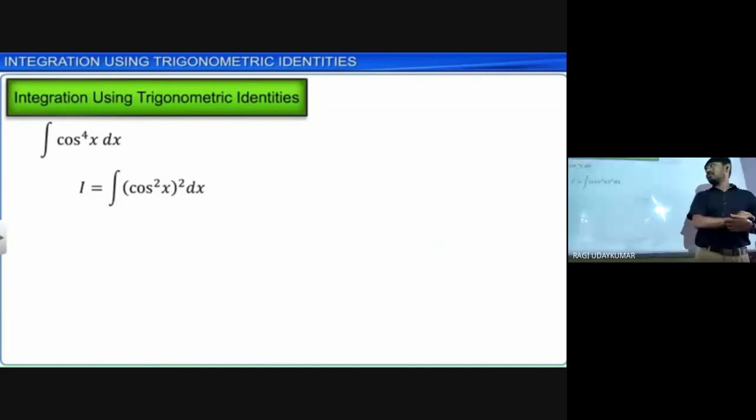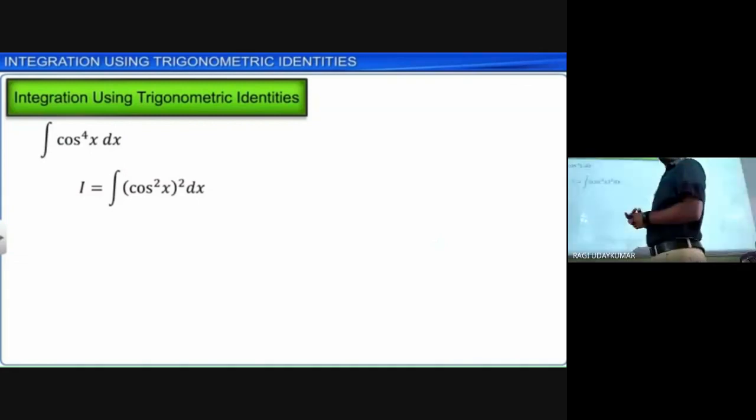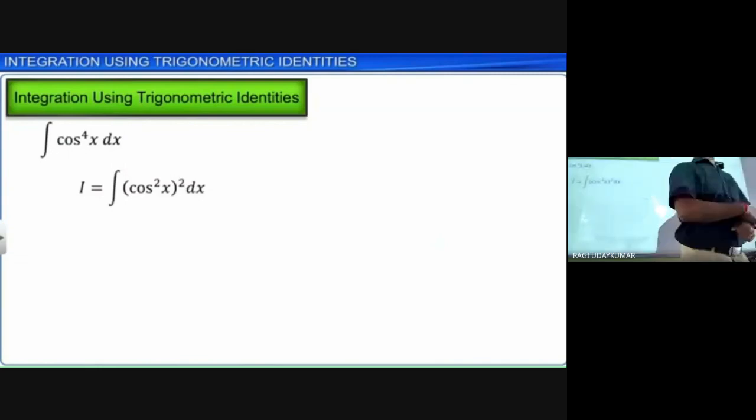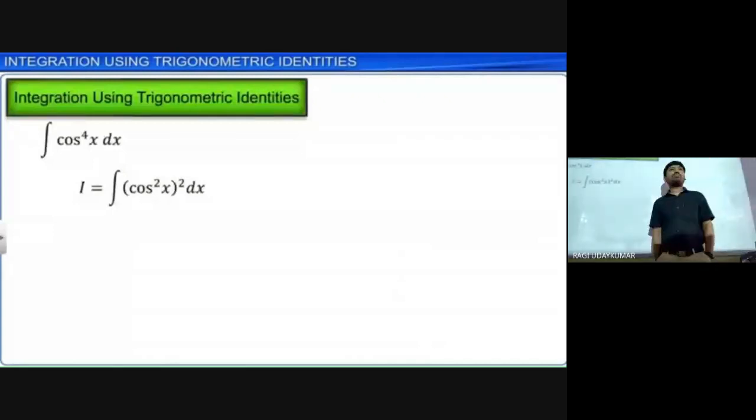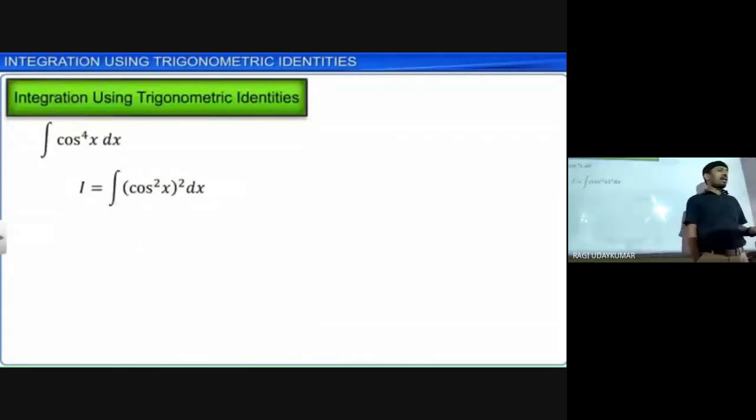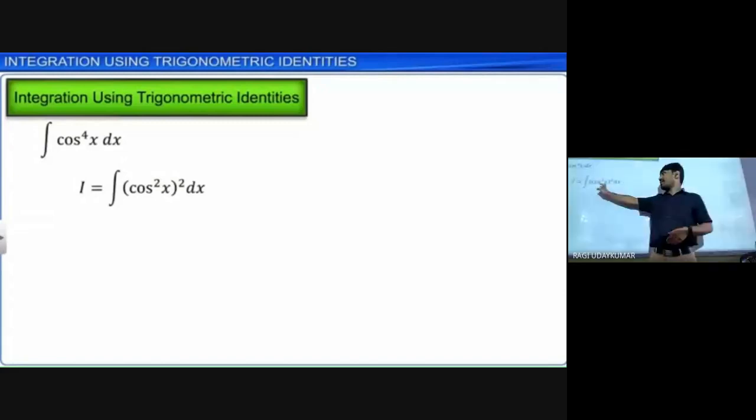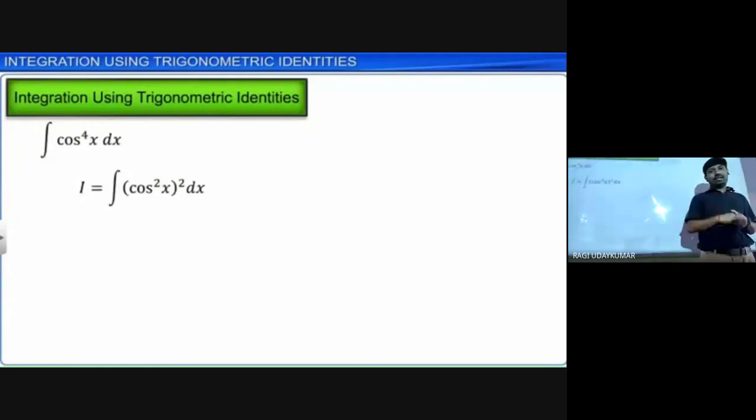Okay. So like the trigonometric identities, so many identities you have learned in class 11th only. And suppose by using such identities, integration. Suppose let us take one example: integral of cos to the power of 4x dx. So cos power 4x we are not having, so it is written as cos square x whole square dx. And this cos square x can be written in multiple angles.